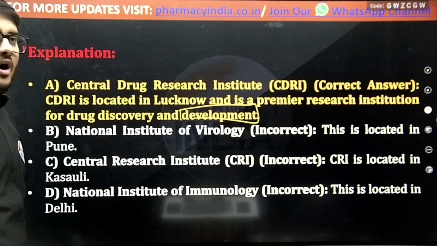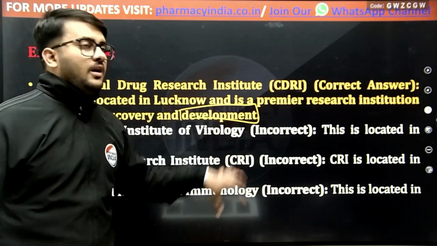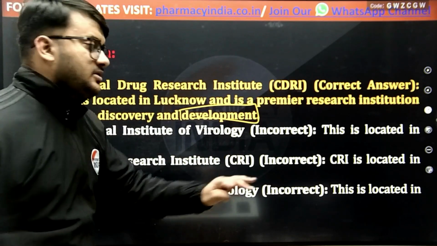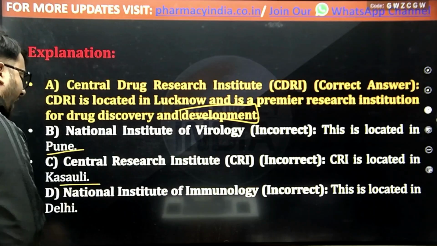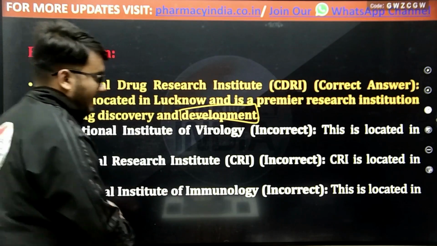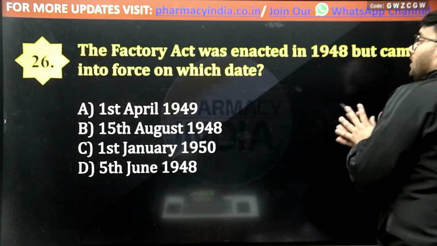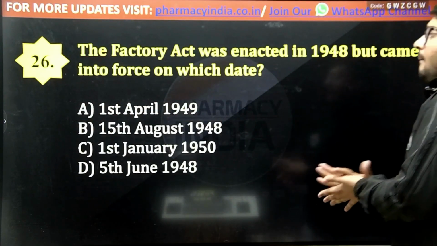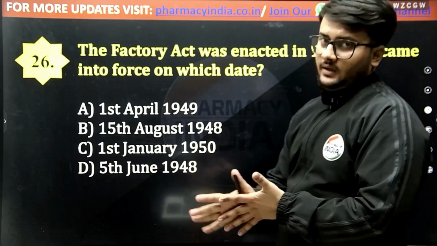And if we talk about the National Institute of Virology, it is located in Pune. Central Research Institute is located in Kasauli, and the National Institute of Immunology is located in Delhi. Now come to the next question. The question is saying the Factory Act was enacted in 1948 but came into force on which date?